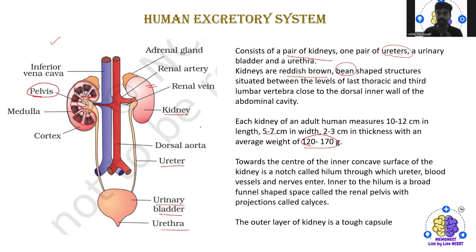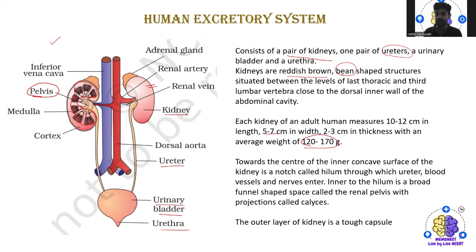Towards the center of the inner concave surface of the kidney is a knot called the hilum, through which the ureter, the blood vessels, as well as the nerves enter. And inner to the hilum is a broad funnel shaped space called the renal pelvis, which projects, and its projections are called calyces.